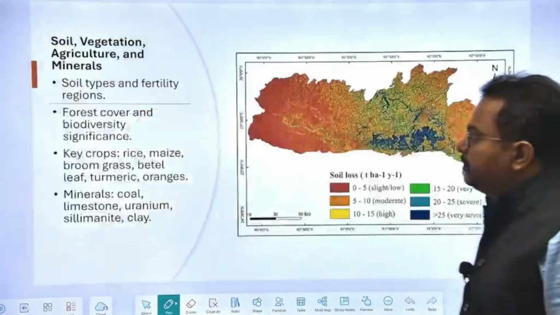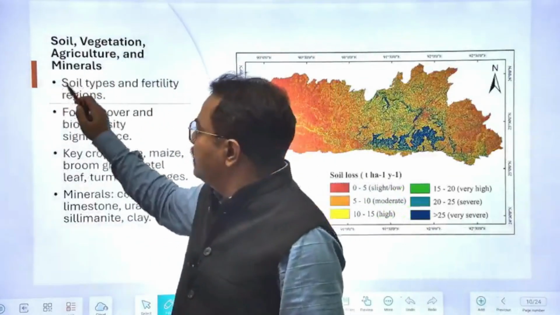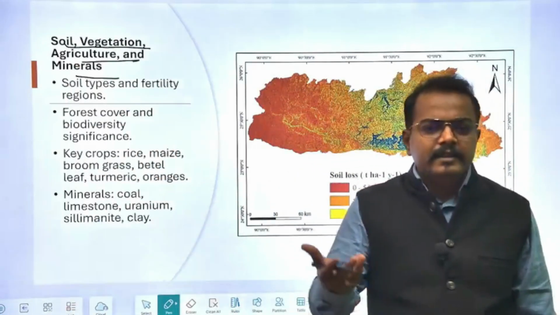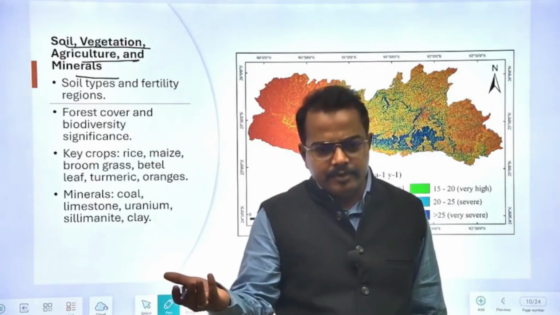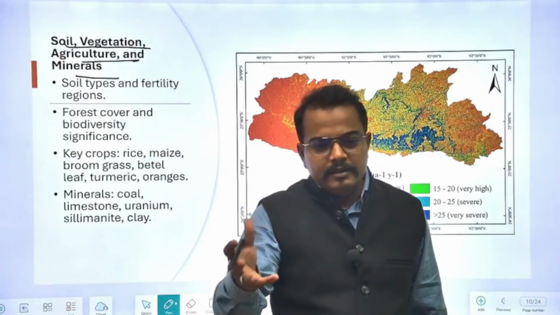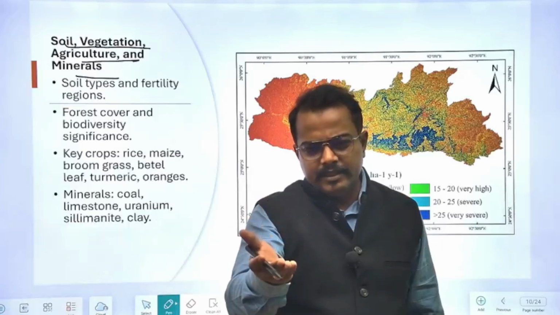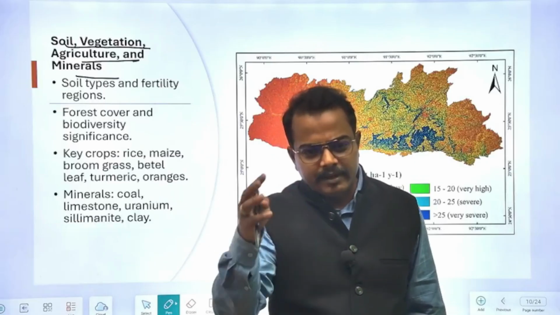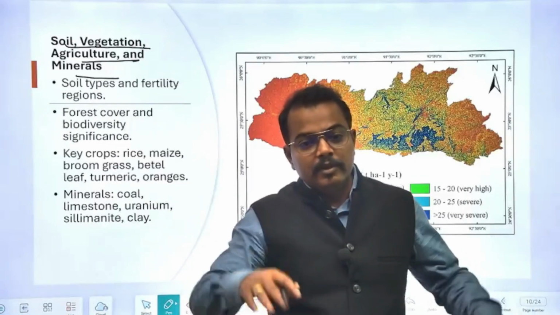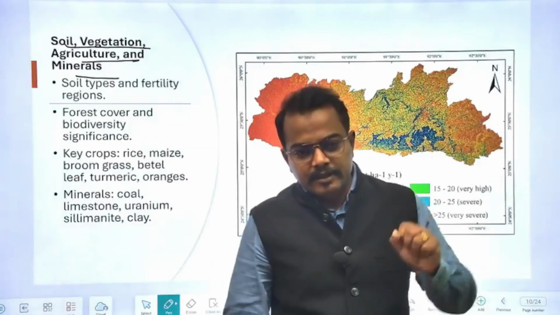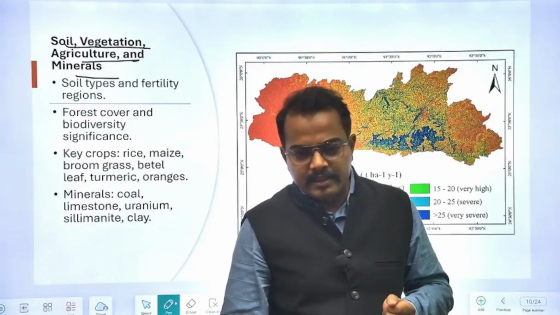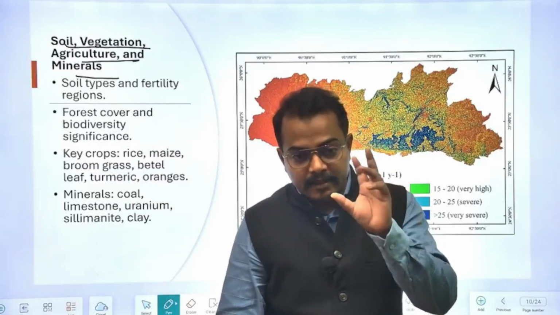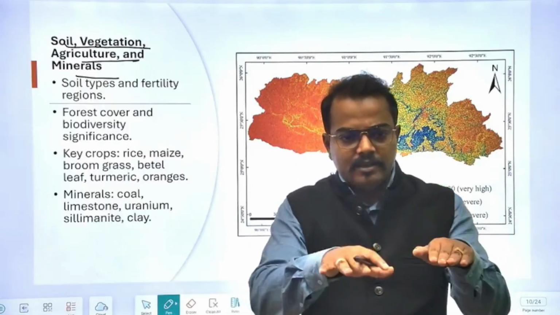Then after this, in Meghalaya geography, we will have to understand the soil, vegetation, agriculture and minerals. What sort of agriculture is there, because like I said, in the climate section we will study about the rainfall. Then because of heavy rainfall, there will be a lot of percolation going down in the soil horizon. So soil profile you have to understand, why it is different from the rest of the country. What is the difference between soil of Meghalaya and soil of Haryana, because Haryana has a lot of evaporation taking place there. That sort of evaporation is not there.